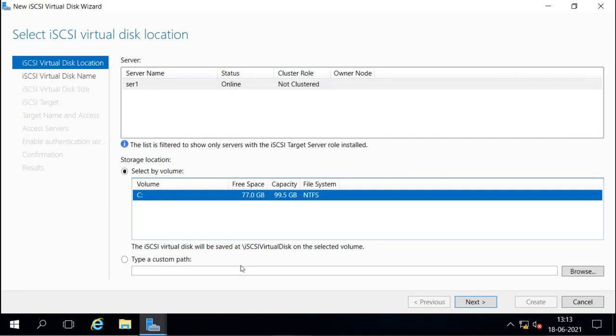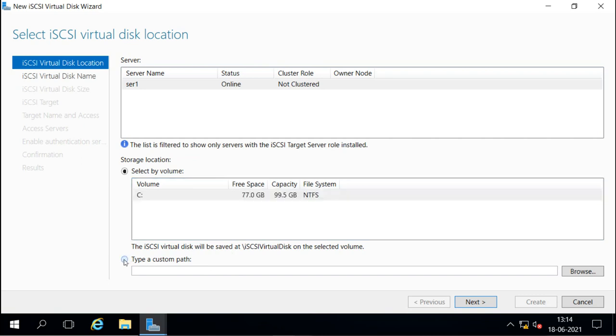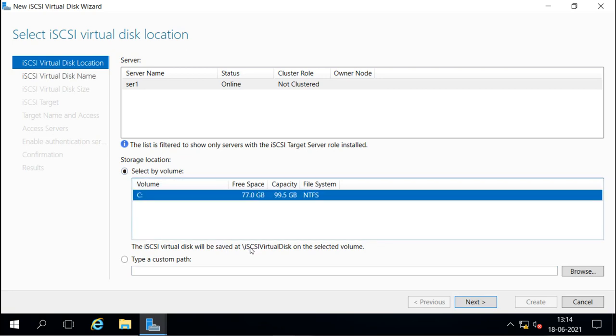By default, when you select this drive, under it a new folder called iSCSI virtual disk will be created, and in that folder it is going to create the virtual disk for this iSCSI. If you want to create it in some other folder, we can select that folder from here. We can mention a custom path, browse and select the folder. Otherwise it is going to create the folder iSCSI virtual disk under the drive, and in that it is going to create the virtual disk.